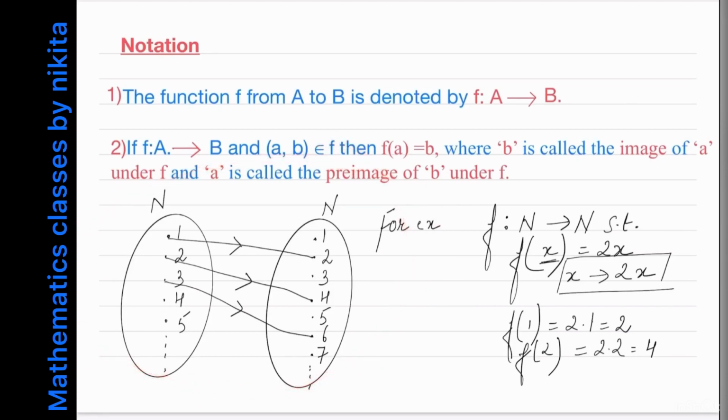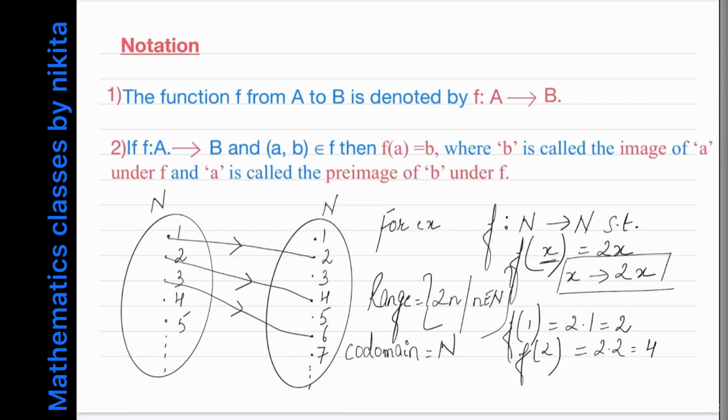और मैं अगर आपसे पूछूं कि इसकी रेंज क्या होगी, then range will be equal to, so basically range is the set of all second elements or the set of all images. So therefore it will be equal to twice of n, such that n is coming from capital N. So this is the range. That means the set of all even natural numbers. And if I ask you what is the codomain, so codomain is nothing but the set B, which is equal to N itself. Now I hope the definition of a function is clear to you.